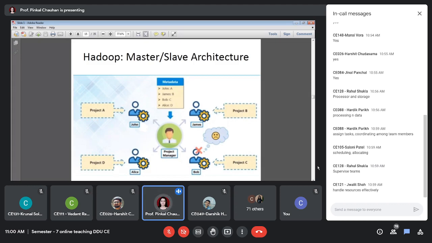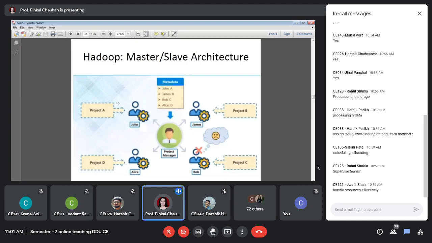So now here there is a project manager and he has been given 4 projects, right? So projects A, B, C and D, there are 4 projects, right? There are some teams working under this project manager, and these teams are supervised by their team leaders. So we have again 4 team leaders here.